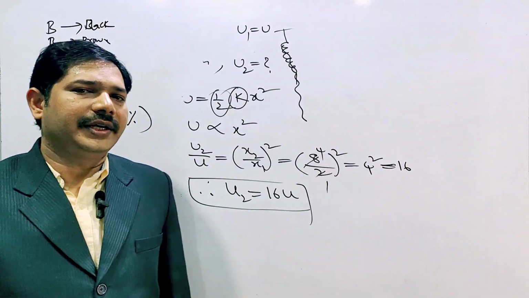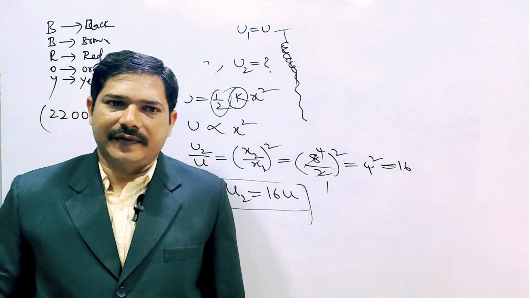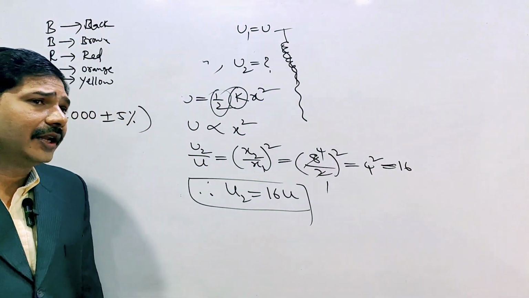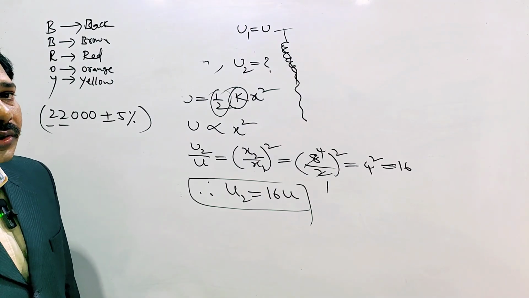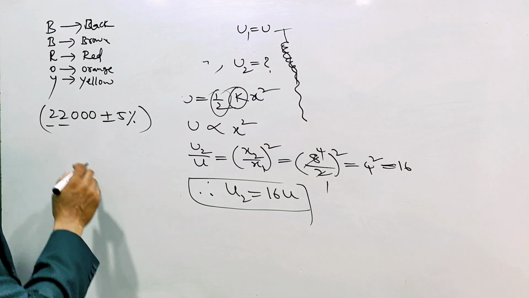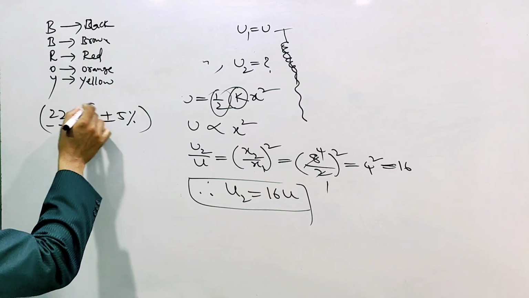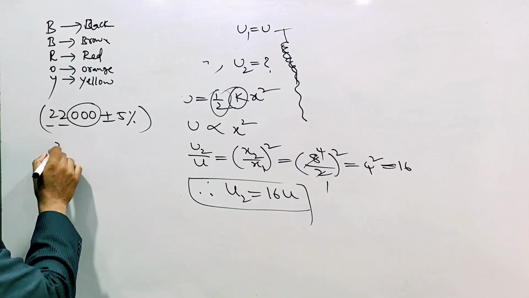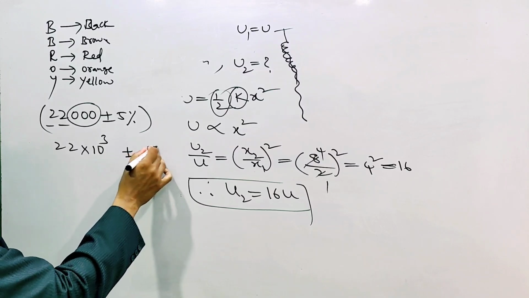So we learned in detail in the color code video, so you can observe the video also. Here in the color code question we learn first two digits are the first two colors. So no need, why? Because they're asking the third band. We have to take it as a multiplier. We have to take plus or minus 5%.